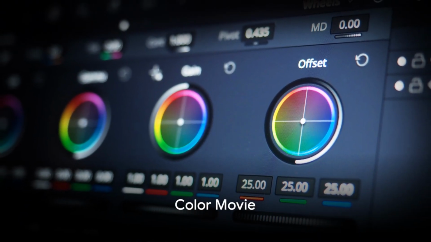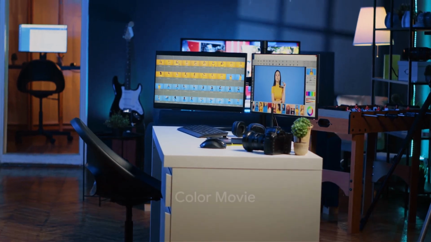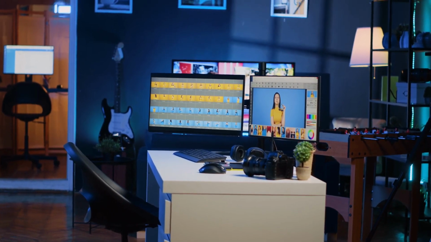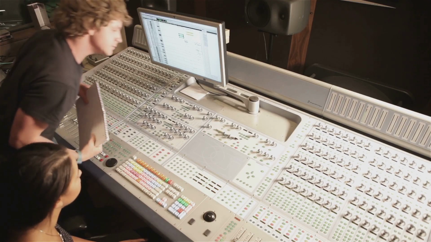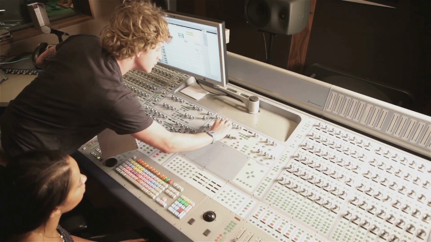Next, consider a color movie. This signal is two-dimensional, as images have height and width dimensions. It's multi-channel, typically composed of 3 channels: red, green, and blue.